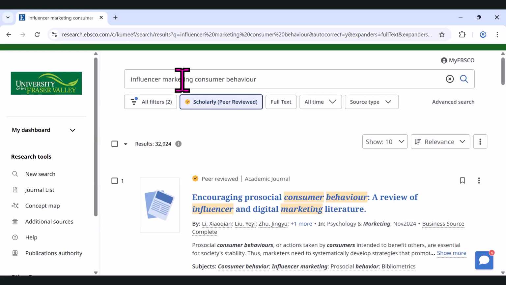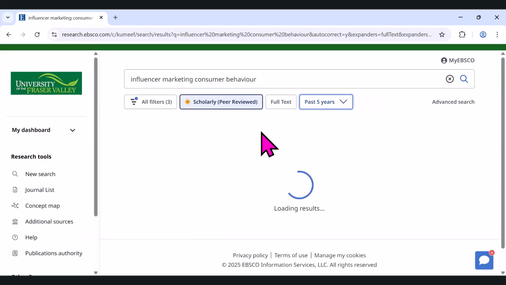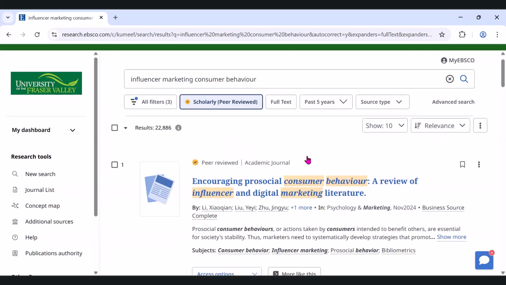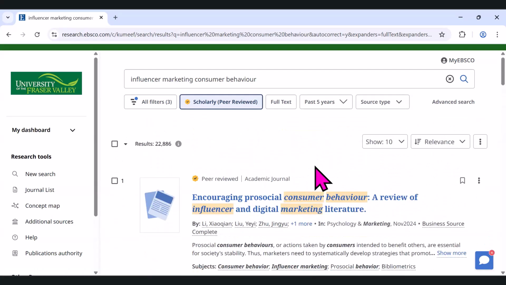So I'm talking about influencer marketing and consumer behavior. I can probably limit this to the past 5 or 10 years. Let's just do 5 years and see if that has a big difference. So past 5 years, there's still 22,000 results. So again, every time I'm making these little tweaks, it's narrowing down my focus. And hopefully from here, I'll have really good choices for articles that suit my topic.